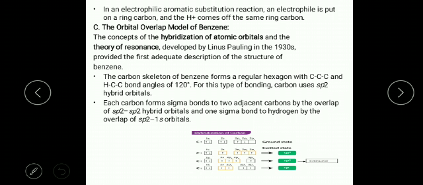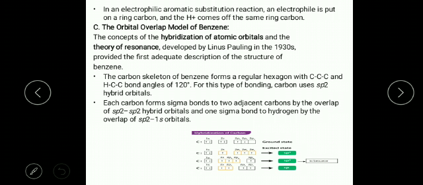So it includes two concepts, hybridization of atomic orbitals and the theory of resonance, and it was developed by Linus Pauling in the 1930s, who provided the first adequate description of the structure of benzene.